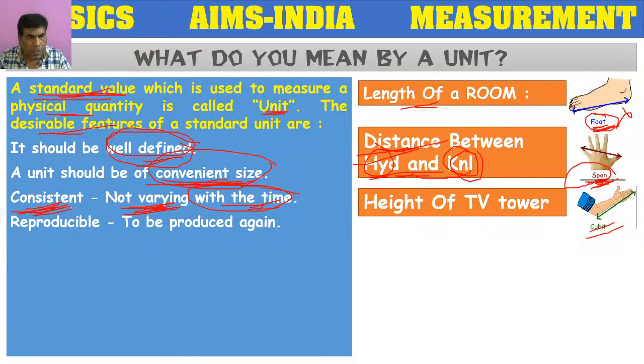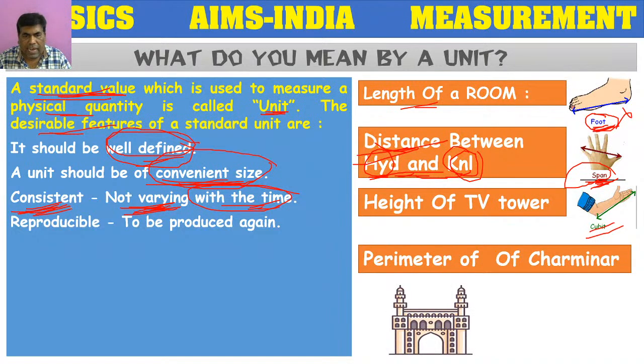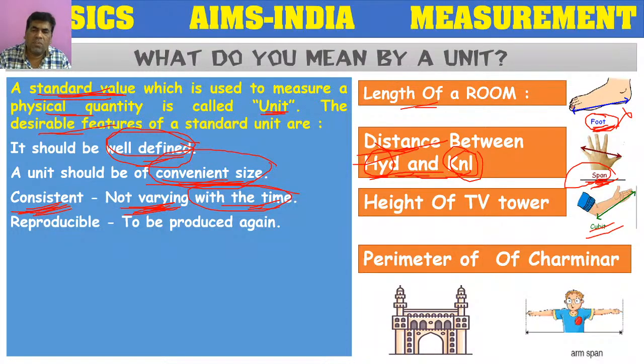That is one feature. Reproducible. Reproducible means, I want to measure the perimeter of Charminar. With the arm span I have measured, and gave the measurements to one of my workers and sent him to the shop for bringing some fencing material to have fencing around the Charminar.